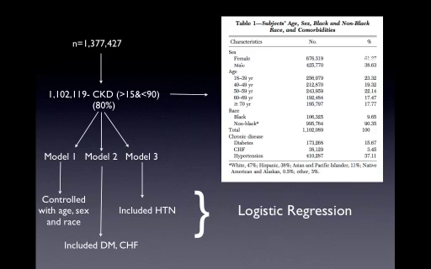What they did later on was divide the patient population into three models or three groups. Group 1, or Model 1, was controlled for age, sex, and race. Model 2 included diabetes and congestive heart failure, and Model 3 included not only age, sex, race, diabetes, CHF, but also hypertension. They were trying to measure the other covariates and assess what the incidence of sleep apnea is with these multiple covariates. And they used logistic regression, as in statistics.